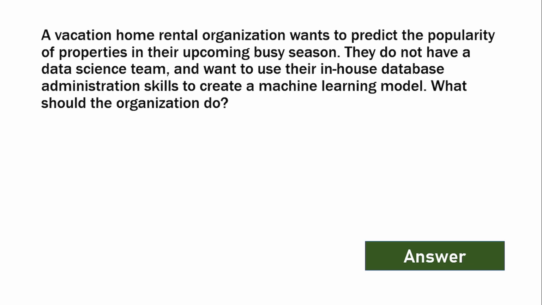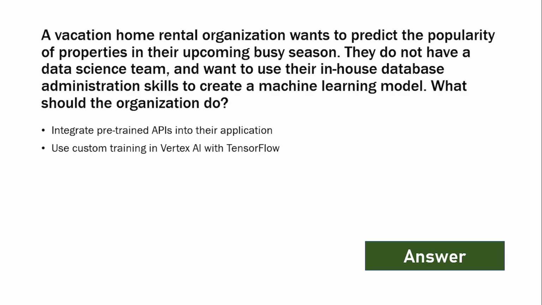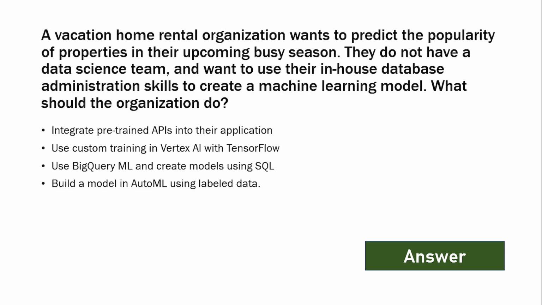A vacation home rental organization wants to predict the popularity of properties in their upcoming busy season. They do not have a data science team and want to use their in-house database administration skills to create a machine learning model. What should the organization do? Integrate pre-trained APIs into their application, use custom training in Vertex AI with TensorFlow, use BigQuery ML and create a model using SQL, build a model in AutoML using labeled data.